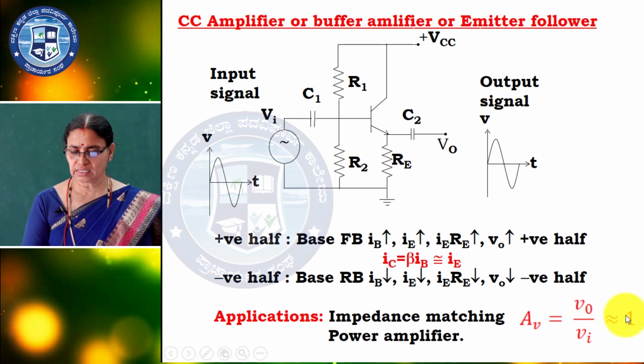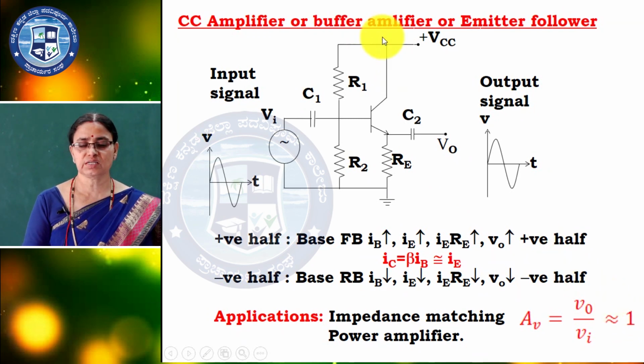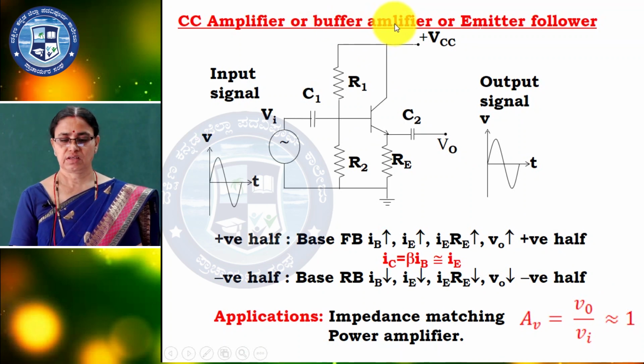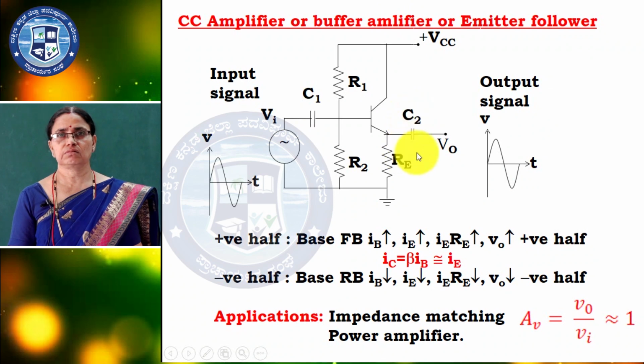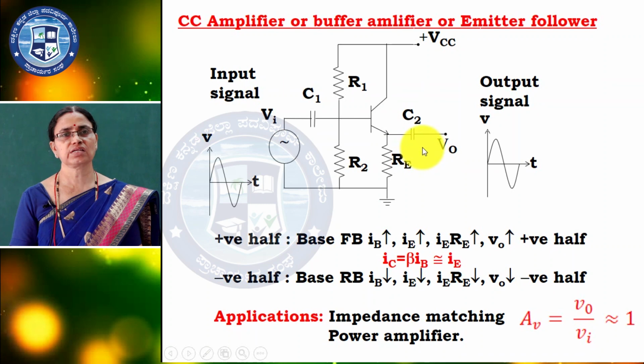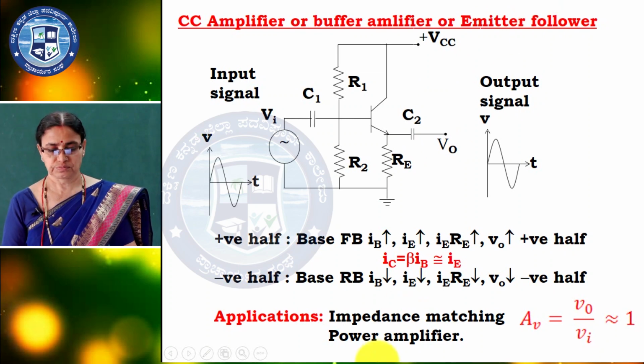So we can take the gain as 1. It is unity gain, so it is called the buffer amplifier. The emitter follows the input voltage: input increases, the output also increases, so it is also called the emitter follower.